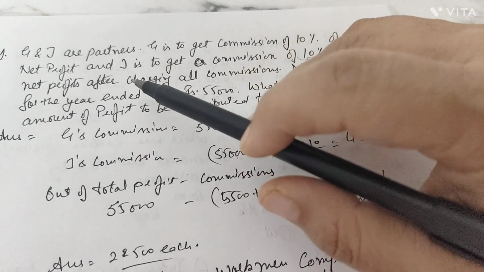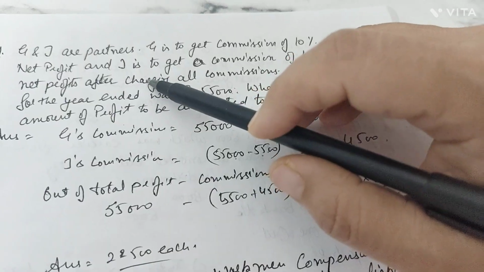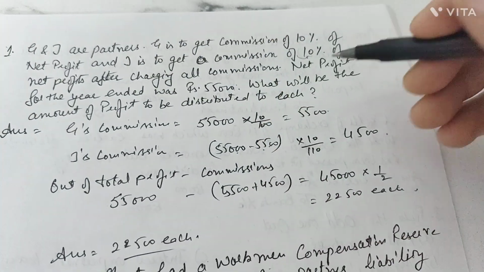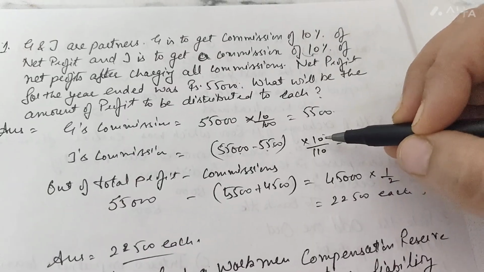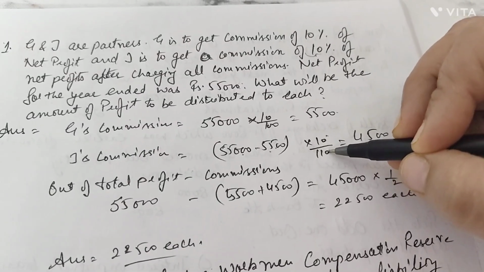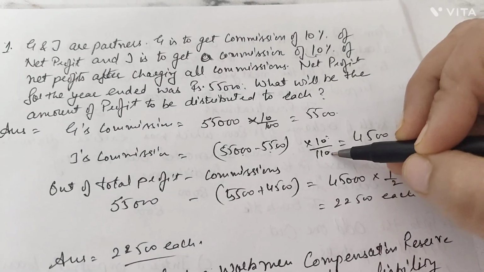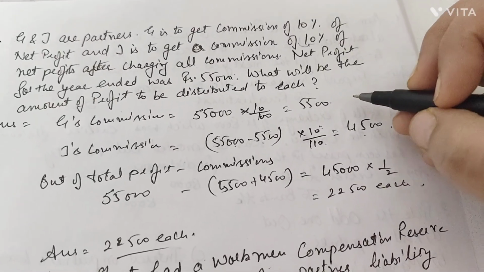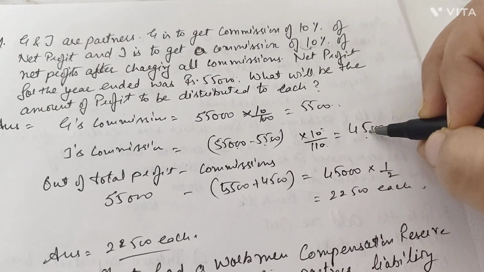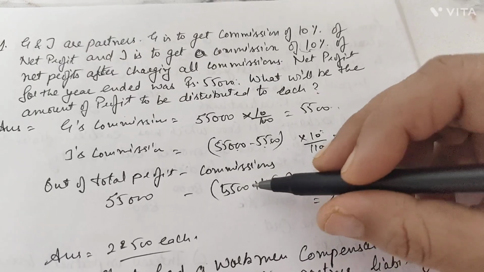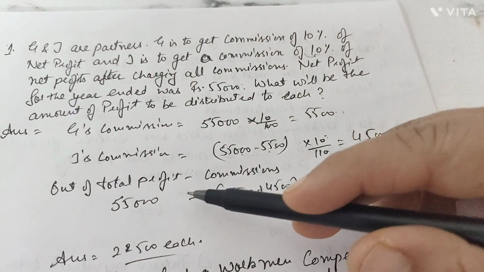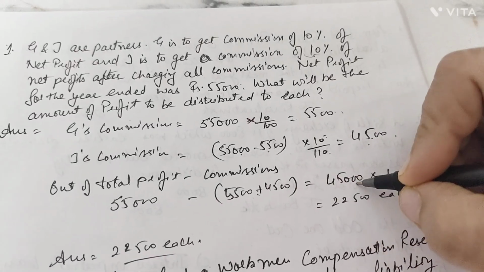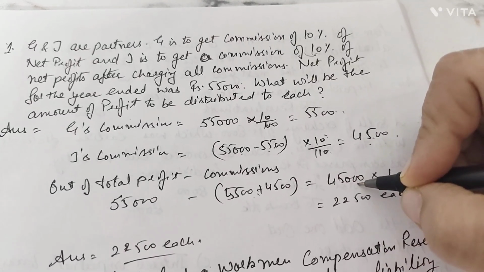On that profit we will calculate the commission of J, that is 10%. But in the question it was written after charging all commissions, his commission also. So the rate charged here would be 10 upon 100 plus rate, that is 10 upon 110, and the amount comes to 4,500 rupees. So the total commission for G and J is 10,000 rupees. From total profit, when we deducted the commission, the leftover profit was 45,000.